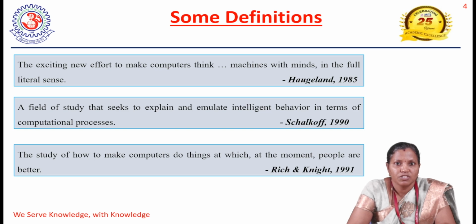Next comes the definition given by Rich and Knight. According to them, artificial intelligence is the study of how to make computers do things at which, at the moment, people are better. Coming to the definitions, an intelligent agent is something that acts rationally in the given situation. Rationally in the sense that it does the right things based on the given situation.